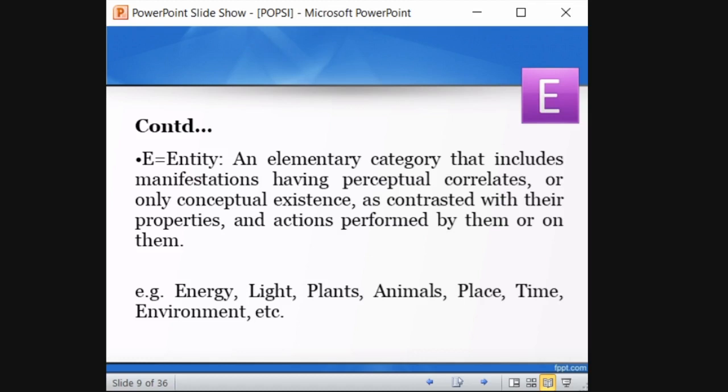Okay. In physics, energy is an entity, light too. In botany, plant is an entity. So these kinds of words come into the entity category. Place, time, environment are some examples that fall into the entity category. So based on the title, we are going to divide this into discipline, entity, the DEPAM concept. So what is the discipline? What is the entity? We have only the title. So based on the title, we are going to classify it according to these categories, and then we assign certain notations using the POPC table, and we derive index entries.